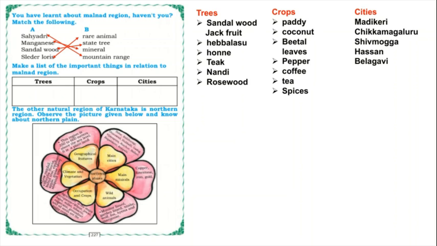Now we will go directly to the next division of Karnataka, that is the Northern Plains. You can see here the climate and vegetation of the Northern Plains: low rainfall. In the Malnad and Western Coastal region we can see heavy rainfall areas, but here in the Northern Plains we will see low rainfall areas.